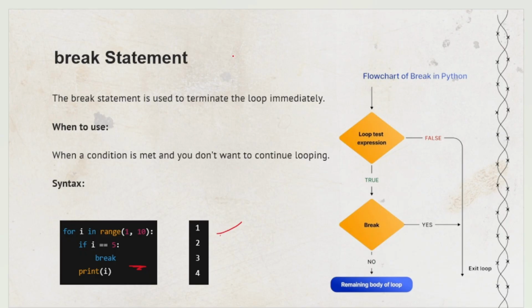There is one example. I want to print numbers from 1 to 9. You can see there is one condition: i == 5 and after that, break. So when the value of i becomes 5, the break statement is executed and the whole while loop iteration is terminated. You can see the result here: printing 1, 2, 3, 4. When i becomes 5, i == 5 is true. If the condition is true, the break statement is executed and the loop iteration is terminated.